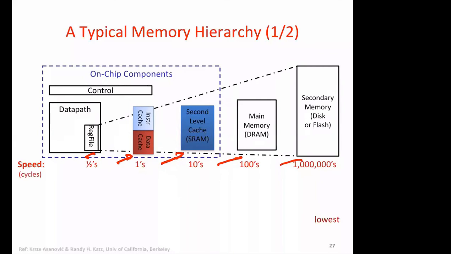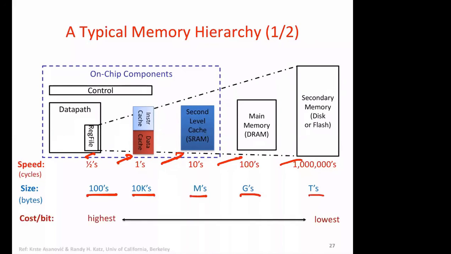If you do, for example, a WDM, now look in terms of size: these are hundreds of bytes, because 32 into 32, it's almost like 32 bits into 32 is 1000 bytes approximately. And then the next level is in megabytes, gigabytes and terabytes. And then cost, of course, this is the highest, and the one at the disk is the lowest.